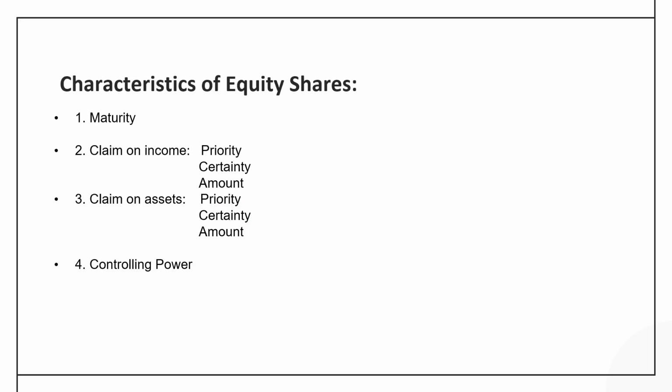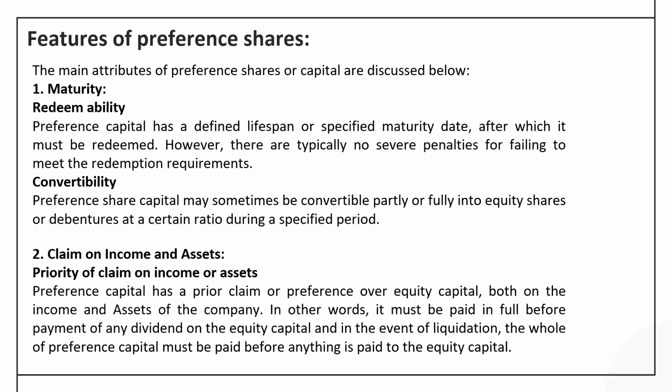Now, we can discuss the characteristics of a preference share under four heads. Number one being the maturity of the preference share. The main attribute of preference shares lies in the fact that it is also a relatively permanent capital to the company, because preference share has a defined lifespan or a specified maturity period, and on account of this it can be divided into two types of preference share: the redeemable preference share and the irredeemable preference share.